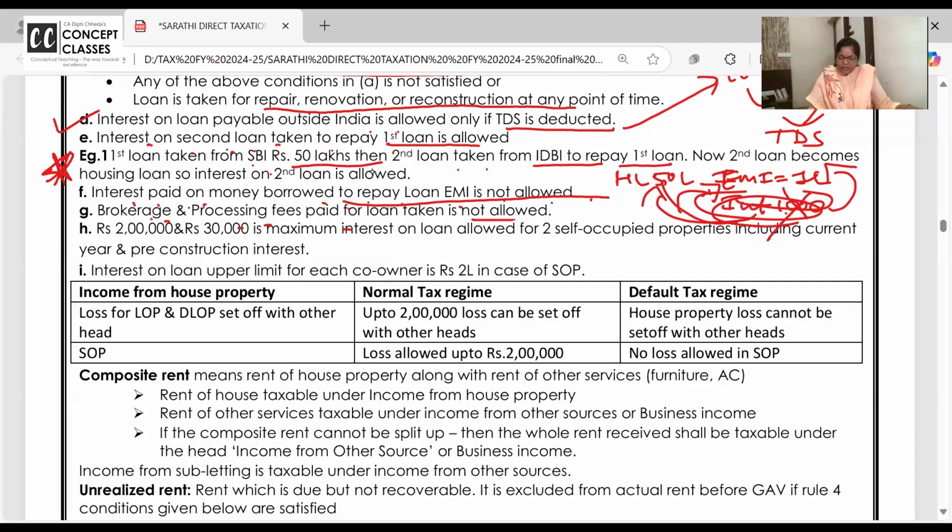Is this way of linking clear to all of you? Like playing with a Rubik's cube, turn it left, right, up, down, and look at it fully. Come back again. So brokerage and all is not allowed.